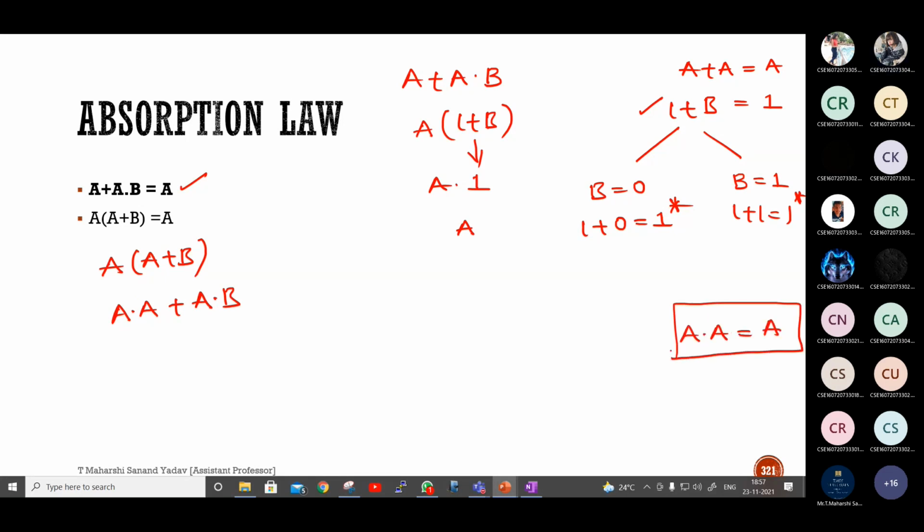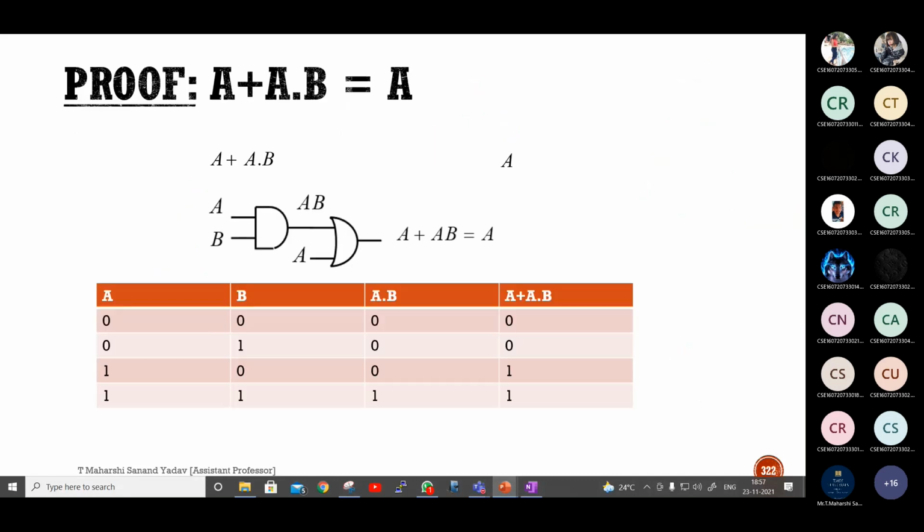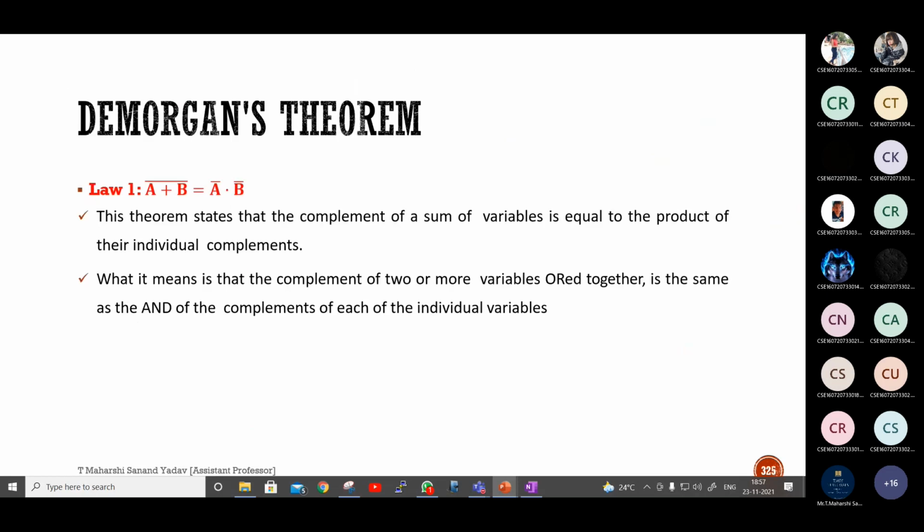A. So this is A plus A dot B. Next, take A as common. So 1 plus B. 1 plus B is 1. So this will be A into 1, which is again A. Yes, sir. So the answer is A. Next. What is De Morgan's theorem?